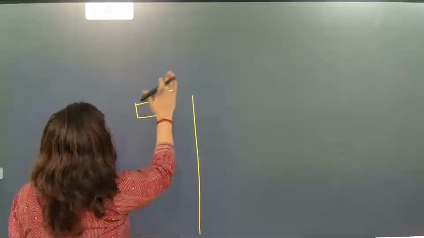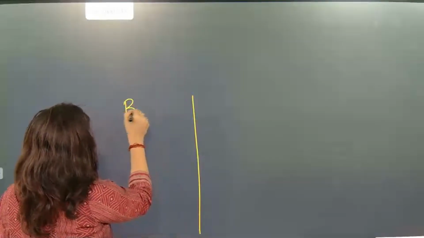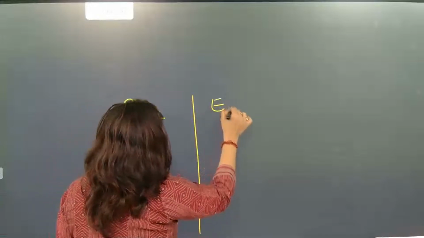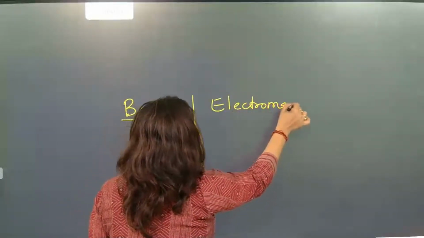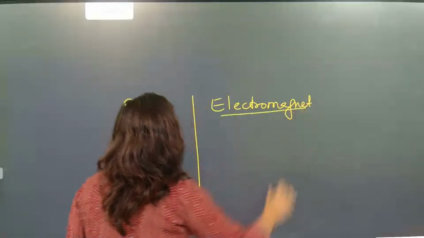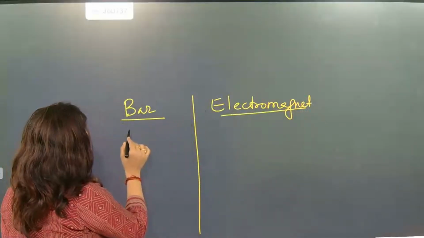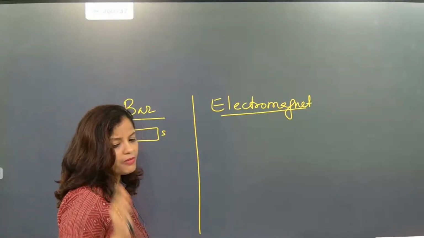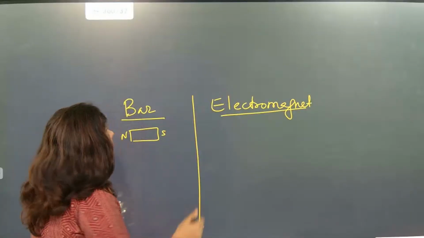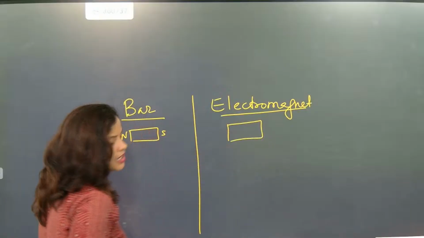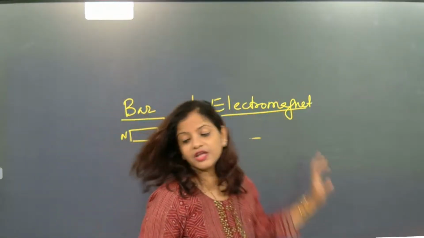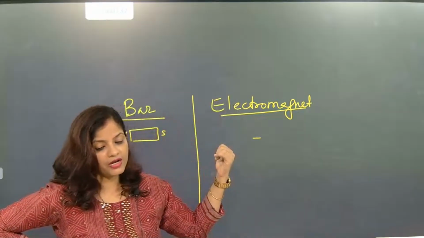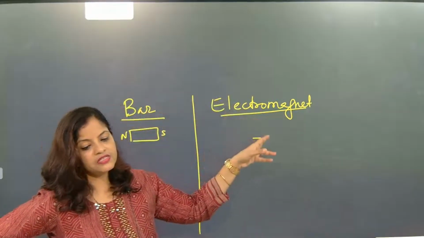We are going to talk about the bar magnet. A bar magnet is a permanent magnet. An electromagnet is a temporary magnet. A bar magnet has a north and a south pole. See, the magnetic effect of a bar magnet is fixed. We cannot change it. But we can increase or decrease the magnetic effect of an electromagnet. Here this is permanent and this is temporary.